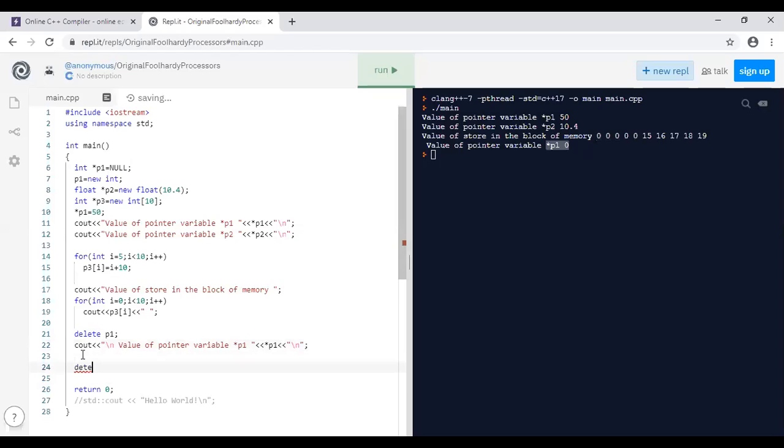Similarly, just try for P2. So this one is related with P2. And what about the array? We are going to delete that particular array in this manner, directly P3.